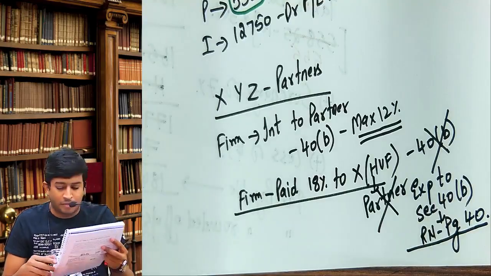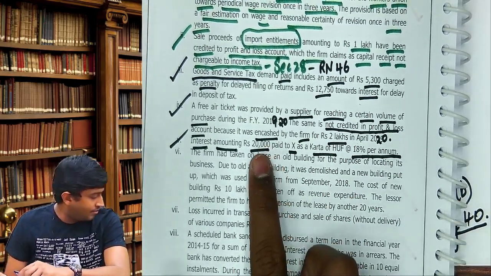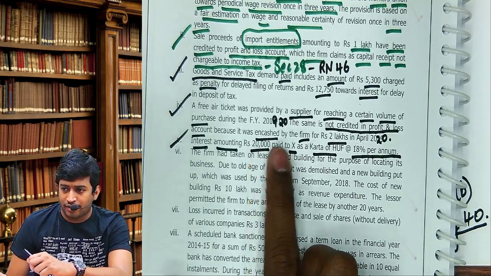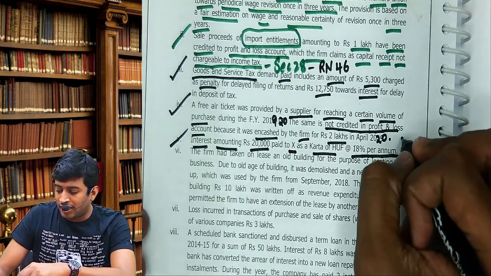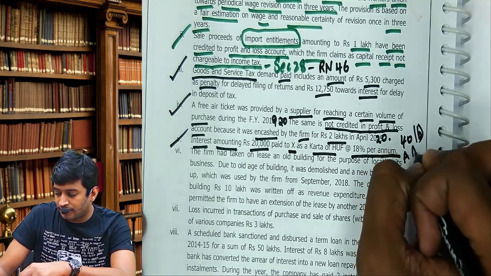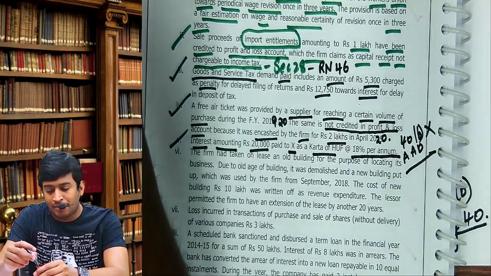So in the given problem now, how much is interest paid? 18%. To whom? Partner or partner's HUF? Right there, 40B does not apply.